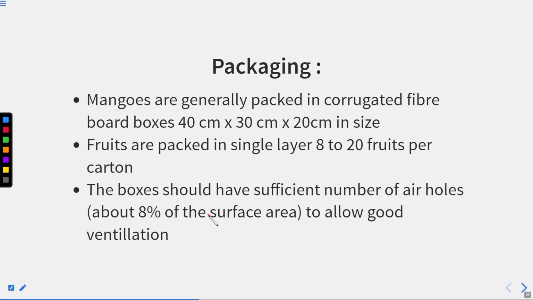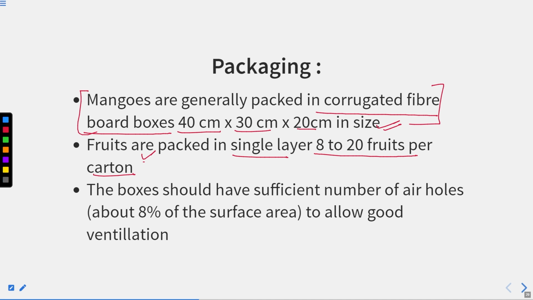And after that, packing. Mangoes are generally packed in corrugated fiber board boxes, that is 40 centimeter by 30 centimeter by 20 centimeter in size. So this is the size of the boxes in which mangoes are packed. And fruits are packed in a single layer, that is 8 to 20 fruits per carton. The number of fruits should not be overfilled in one single carton, because pressure can destroy the fruit. The boxes should have a sufficient number of air holes, about 8% of the surface area, to allow good ventilation.